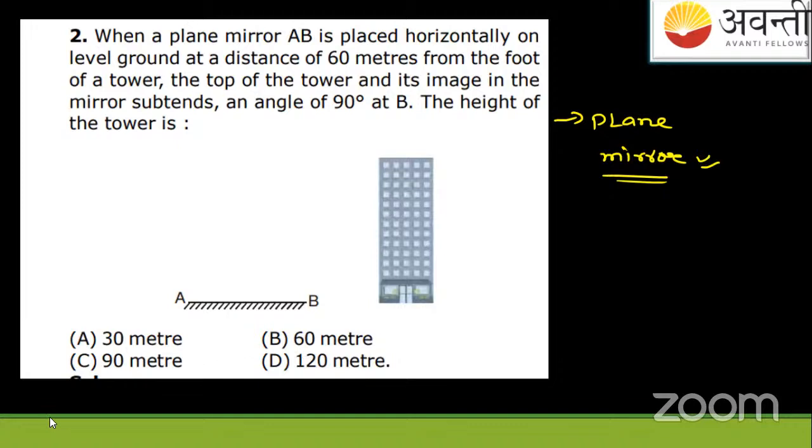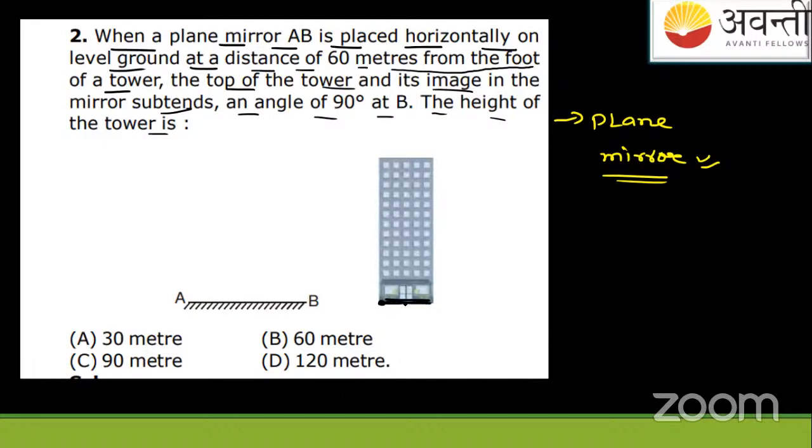It says like this, that when a plane mirror AB is placed horizontal on level ground at a distance of 60 meters from the foot of a tower. The top of a tower and its image in the mirror subtend an angle 90 degree at B. The height of the tower is what? See, it says a plane mirror is like this and it's horizontally on level ground at a distance 60 meters from the foot. So this is the foot of the tower.